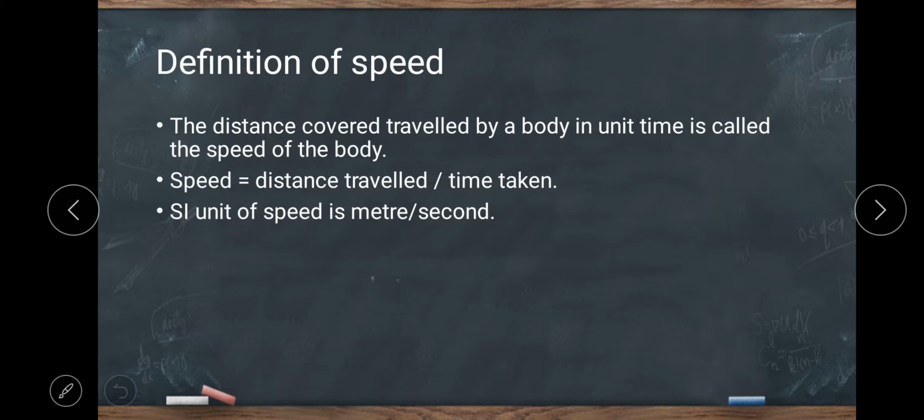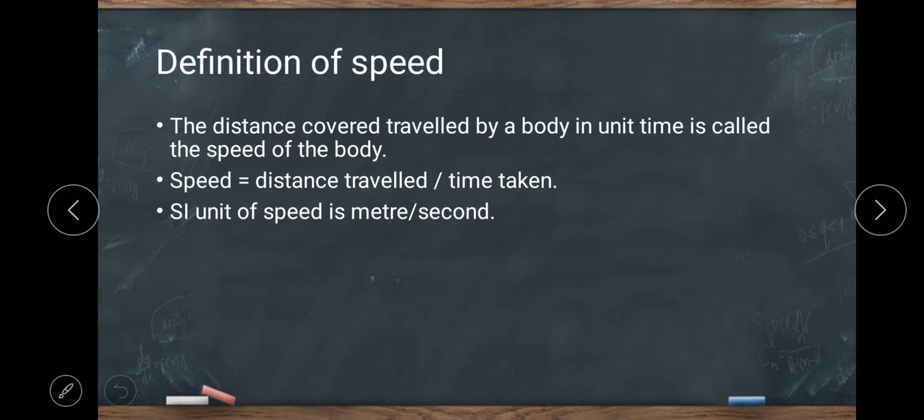So we can say that the car moves faster than the bullock cart. Similarly, a boy on a bicycle travels a longer distance than a boy on foot in the same time, which means the boy on foot is moving slower than the boy on a bicycle.